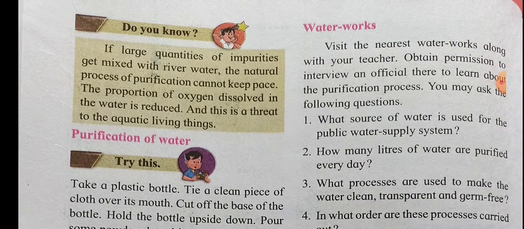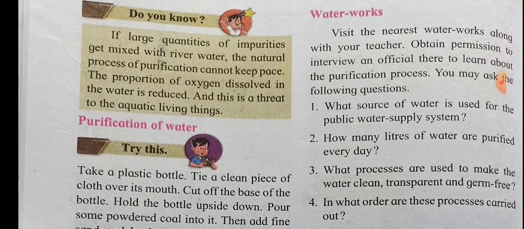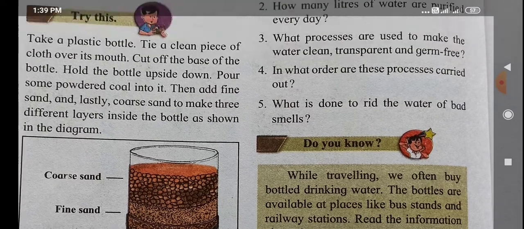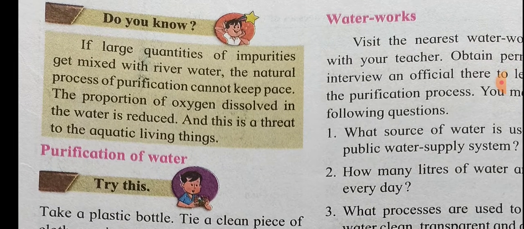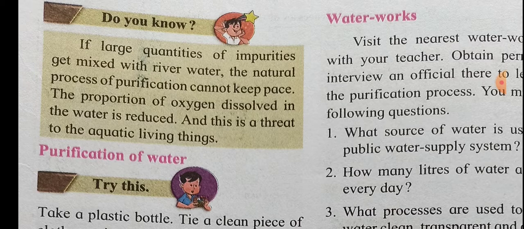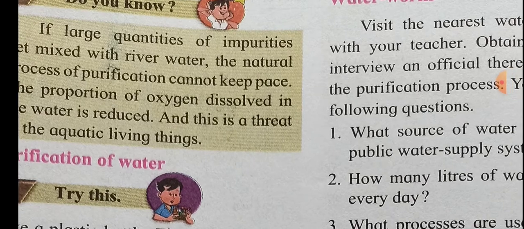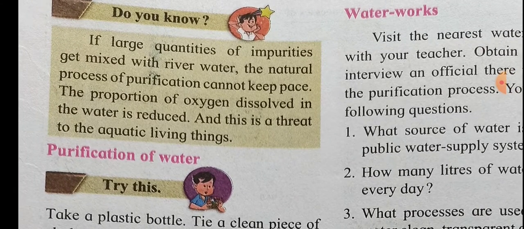Now, apart from these, there are two more topics that we will also see. First, do you know this? If a large quantity of impurities gets mixed with the river water, the natural process of purification cannot keep pace. The proportion of oxygen dissolved in the water is reduced, and this is a threat to the aquatic living things. It's very important. That is a question that has been discussed here.